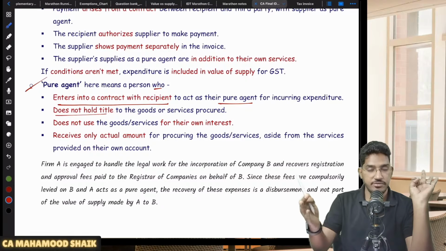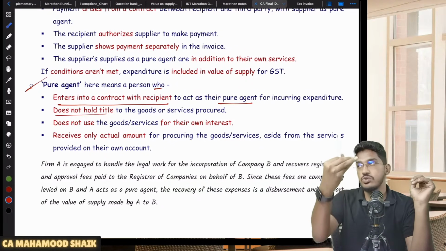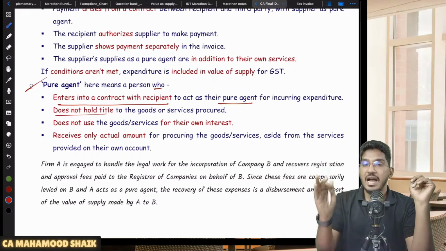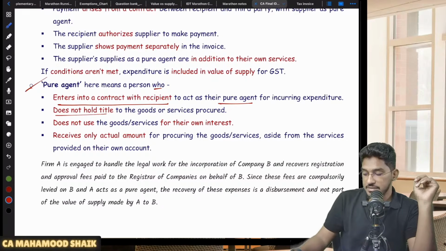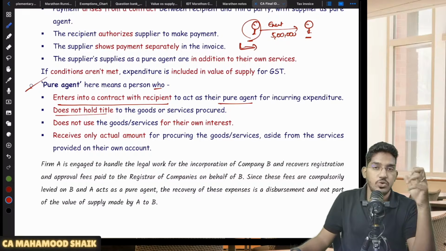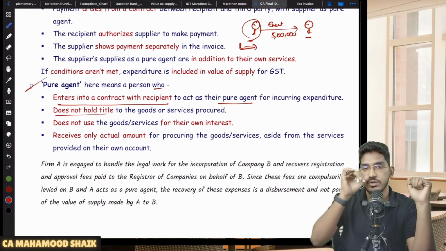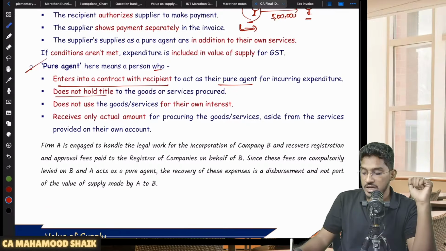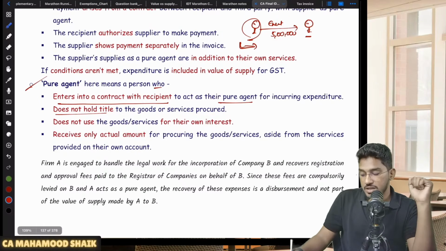That means on behalf of your recipient, you are procuring some goods, you are procuring some services, and you are not owning any title. Let us say, for example, one simple example I will tell you. I am providing event management services. One person is undergoing his wedding. I agreed to provide him event management services. For that event management, I am collecting 5 lakh rupees. Now, this recipient has requested me, boss, along with the event management, you also book the rooms for my guests in some hotel. I told, okay, sir, I will book the rooms for your guests.